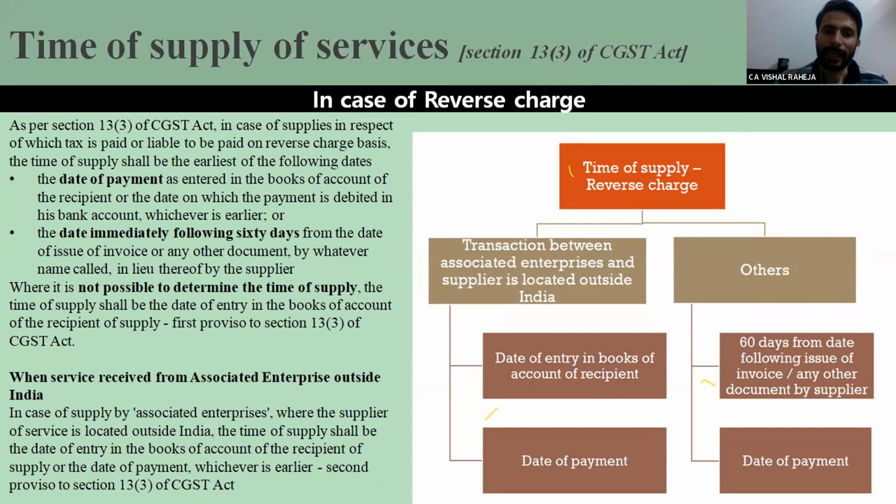Similarly, in case of goods, the time of supply of services in case of reverse charge has been specifically enacted through a separate section, section 13, subsection 3. It says, in those situations, I will tell you how to determine the time of supply.